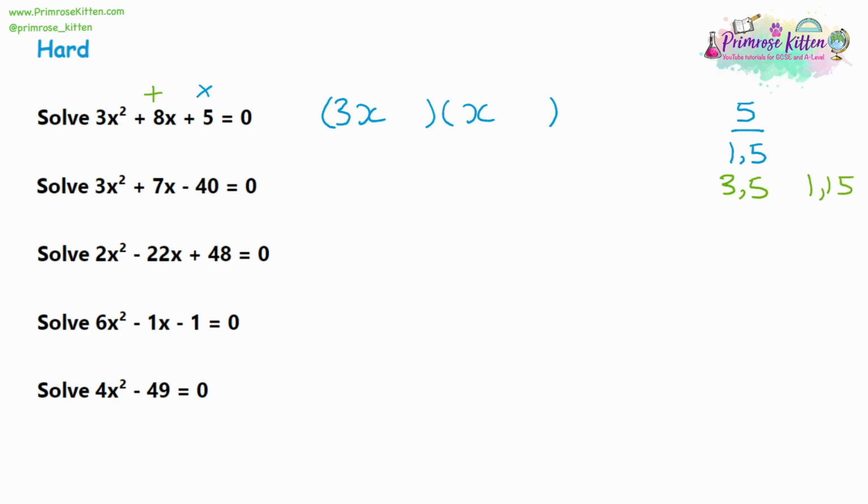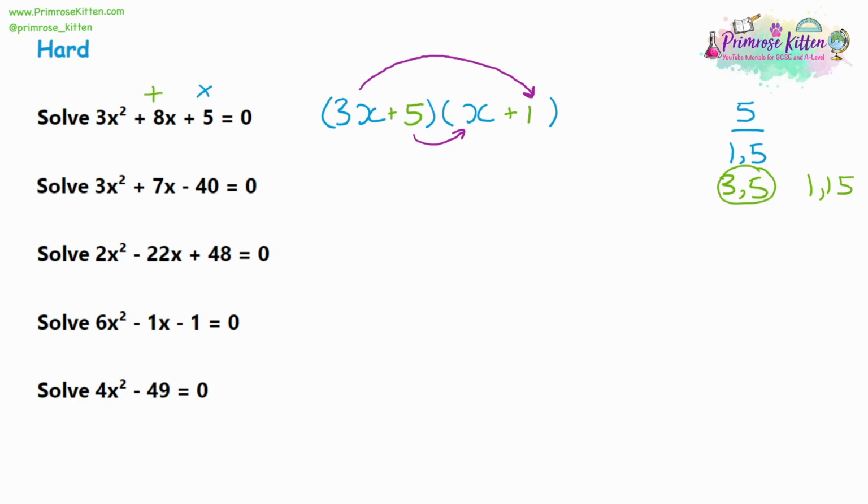And now we can see how we get the 8. The 3 and 5 are going to give us the 8. Now we don't write the 3 and 5 in, we're going to write in 1 and 5. So where does the 3 come from? The 3 is when we multiply the 3x term by the term pointing up with the arrow. So that number has to be the 1, and it's going to be multiplied by the 3 to give us 3. Then the 5 is going to be in the other bracket, and that 5 is going to be multiplied by the x to give us 5x.